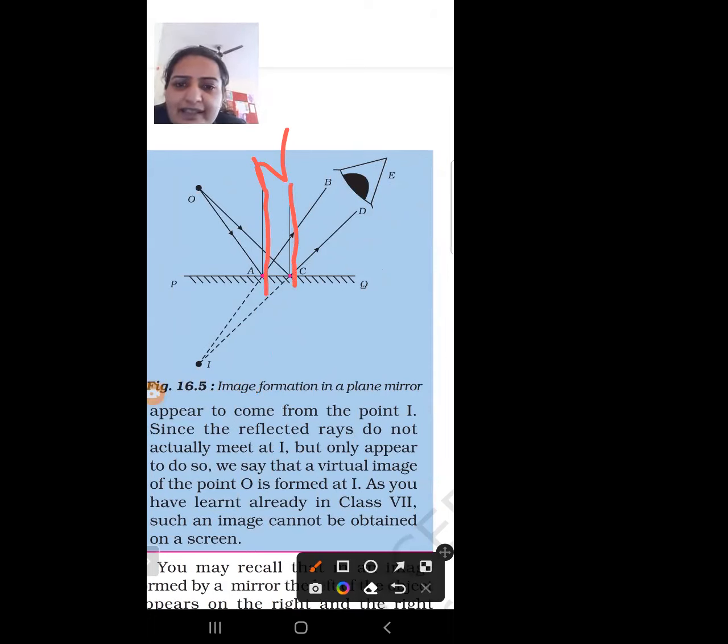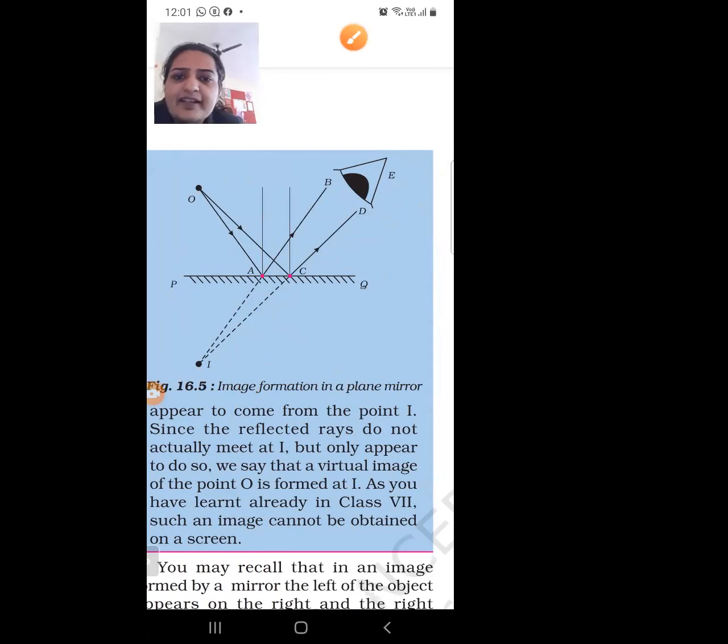On the point A, we are drawing a line perpendicular to the surface, and this is called the normal.